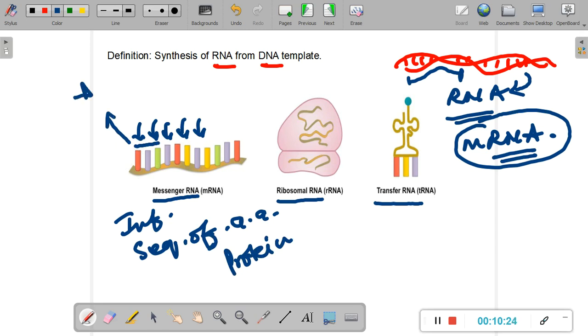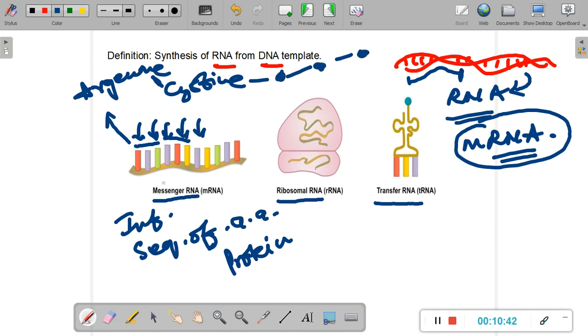Let us say they encode for an amino acid called arginine, and the next three code for something called cysteine, and because they are adjacent together, they also contain the information that these two amino acids must be bound together, and similarly many other amino acids must be bound together. So this is the information that an mRNA carries. The mRNA molecule, messenger RNA, basically carries the information about the sequence of amino acids present in a given protein.